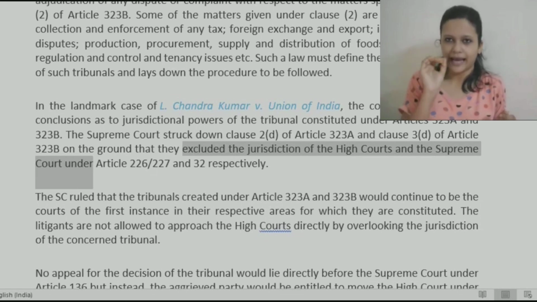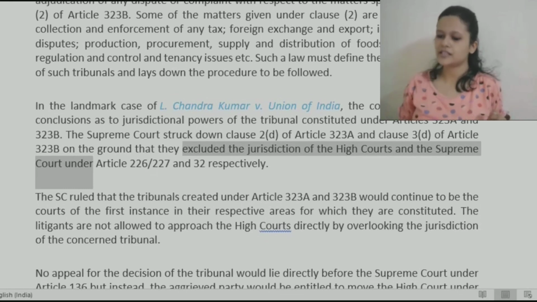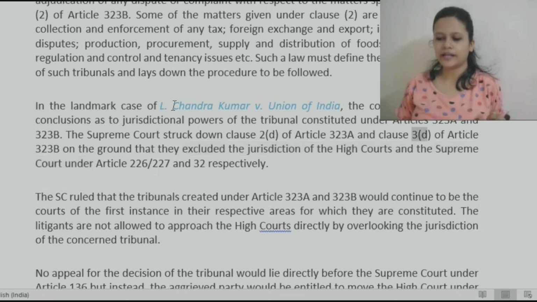tribunals and we would give exclusive power to these tribunals only. Whatever decision is given by these tribunals will be binding. No appeal before the Supreme Court or High Court. So this amendment excluded the jurisdiction of the Supreme Court and High Court through these clauses. Accordingly, a case was filed, L. Chandra Kumar versus Union of India, wherein the validity of these articles was questioned.